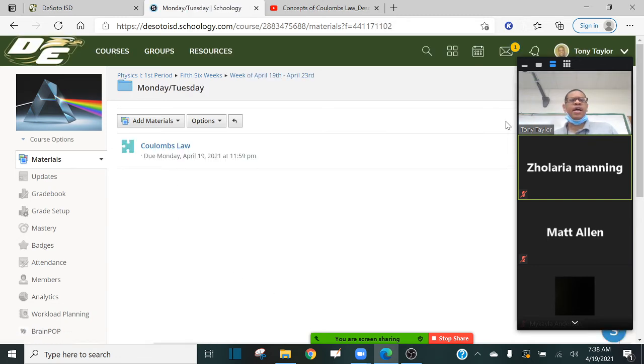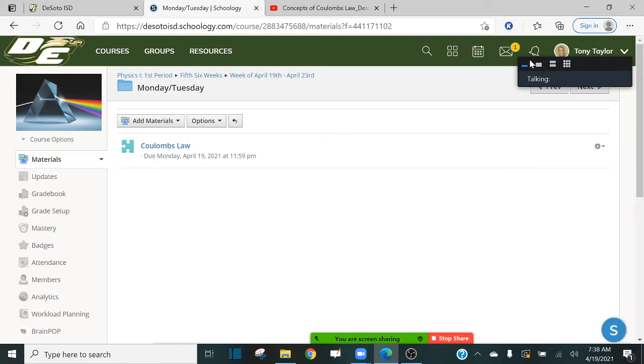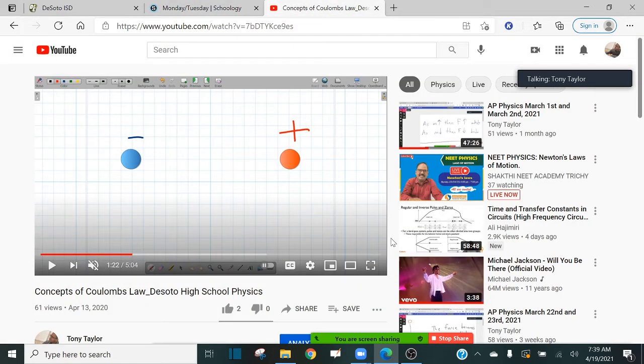Now, as I said, today we're talking about Coulomb's law. Last week we talked about the properties of electrical charge. Today we're going to elaborate more on that with Coulomb's law. Before we get started on Coulomb's law, and before I do a few of these questions with you on the assignment, I want to briefly explain what we talked about last week.